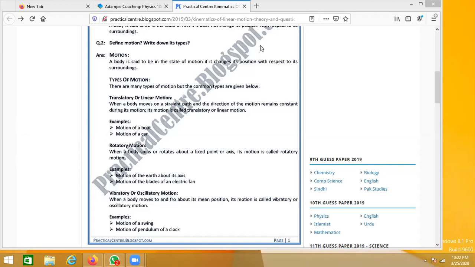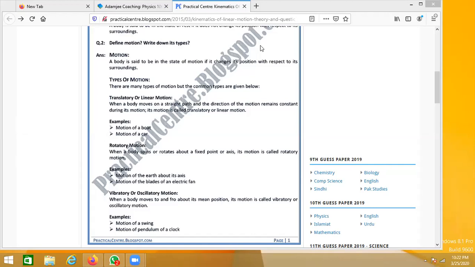It is when the object moves in a straight line or a straight path in a specific direction, and this motion of a body is known as translatory or linear motion. For example, if a car is moving on a straight road, this is an example of translatory or linear motion.